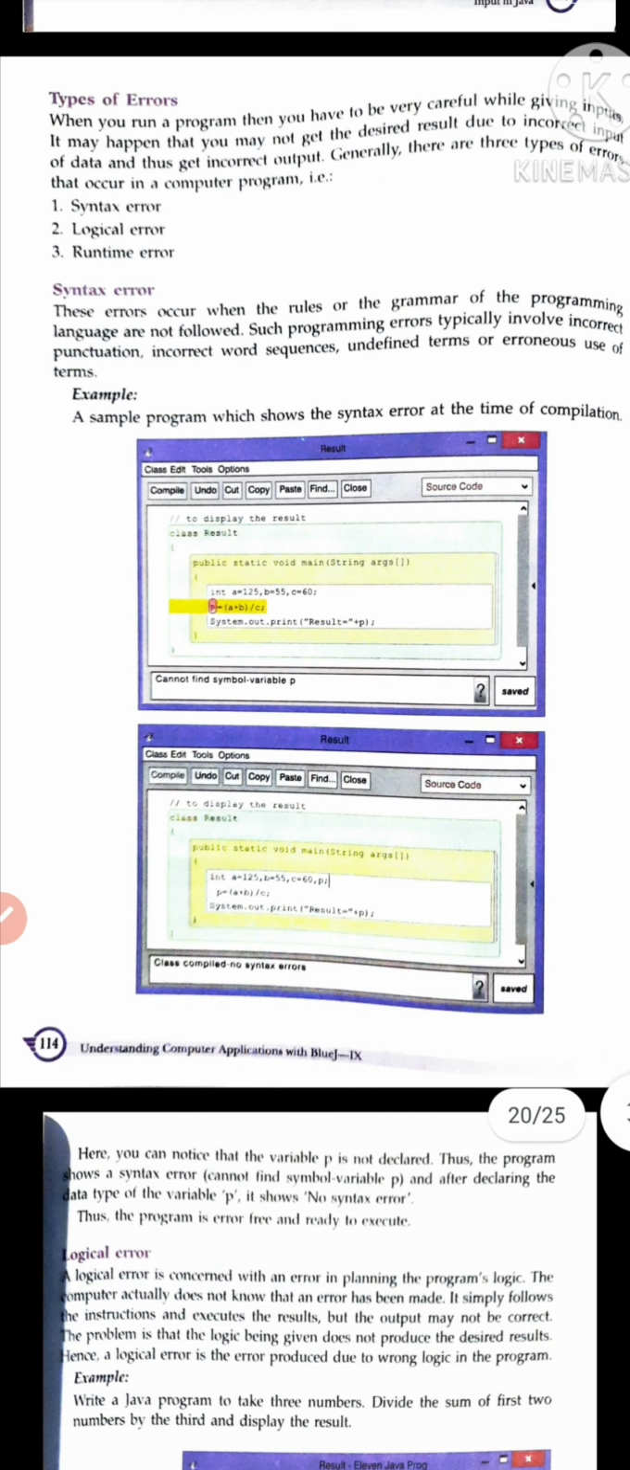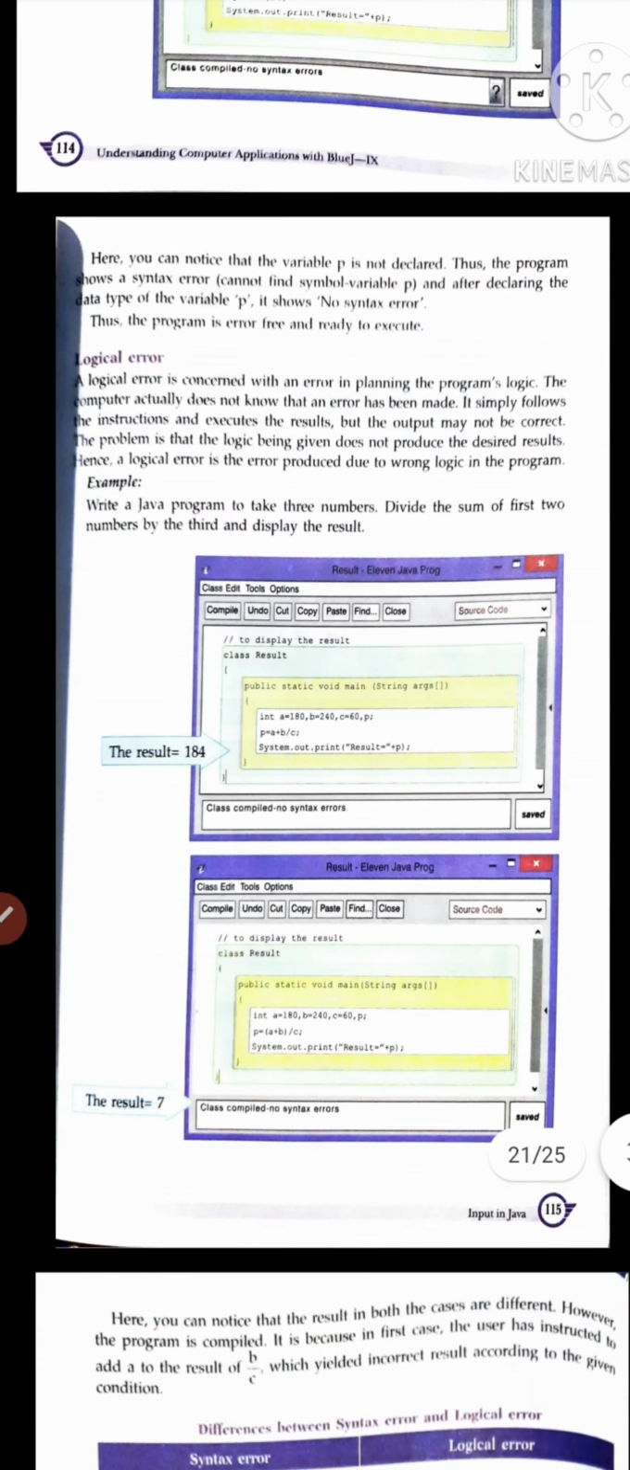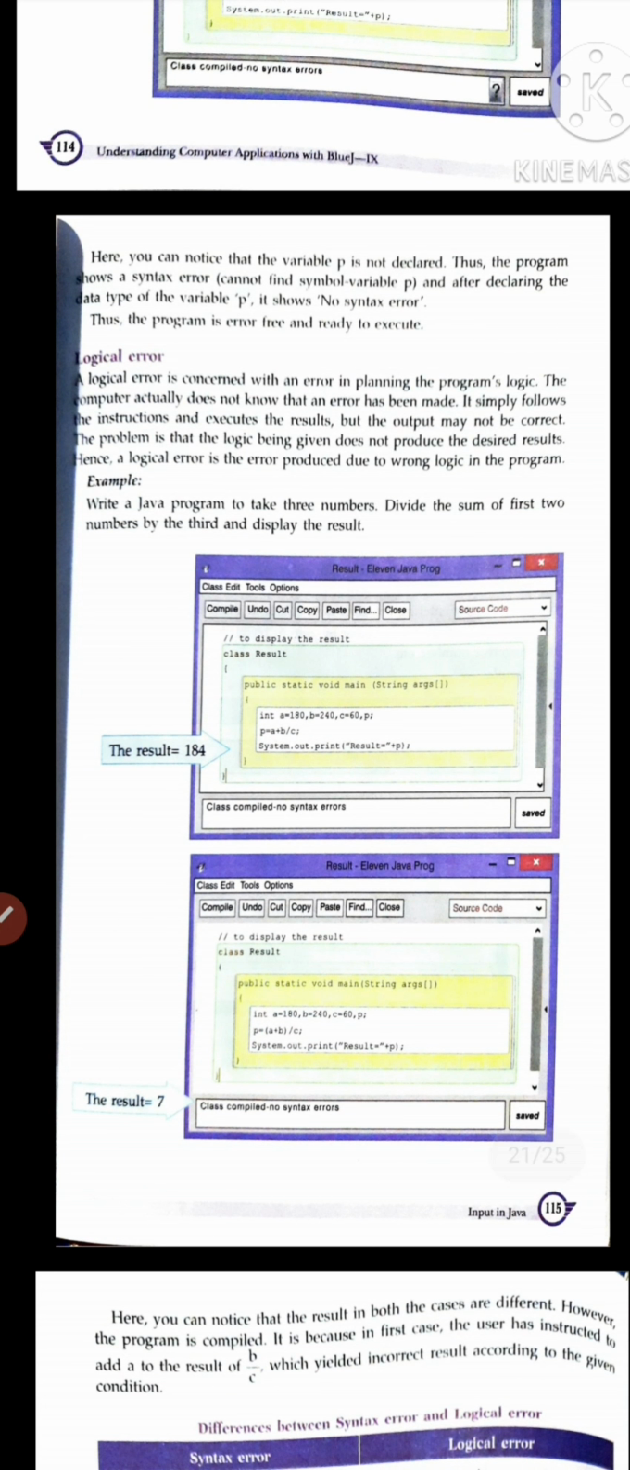Then we are having another error, that is a logical error. See, when it appears, see in the example, P is equal to A plus B divided by C. In another example, we are providing (A plus B) in brackets divided by C.